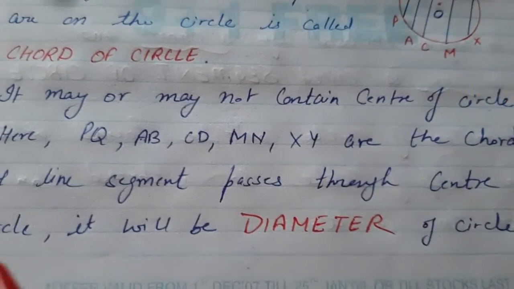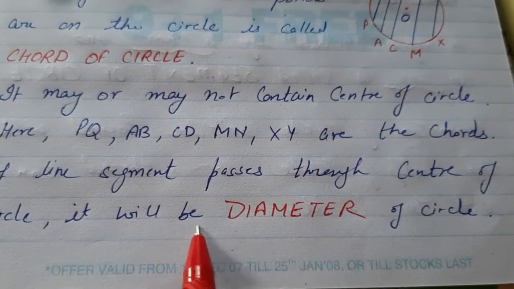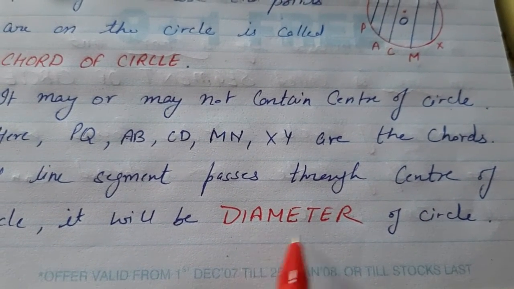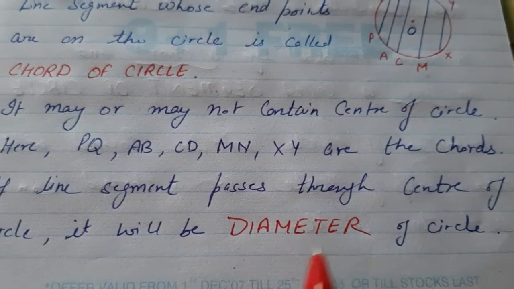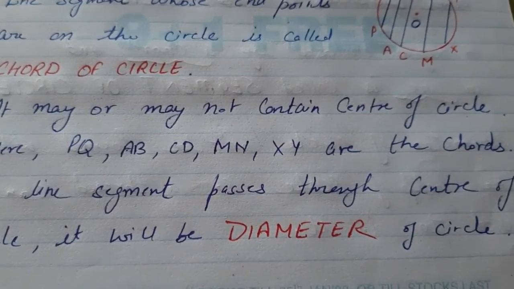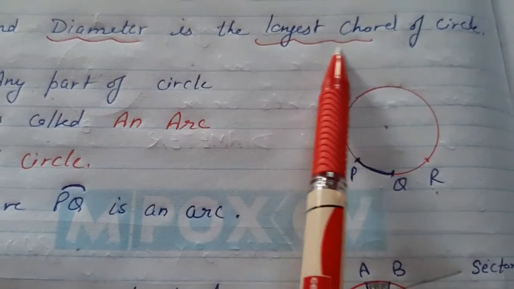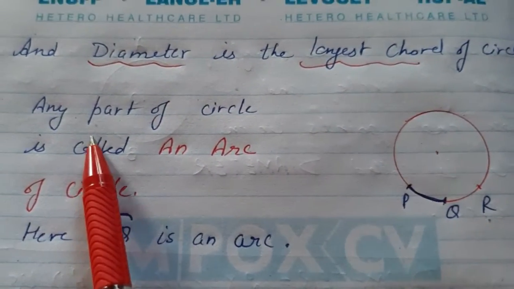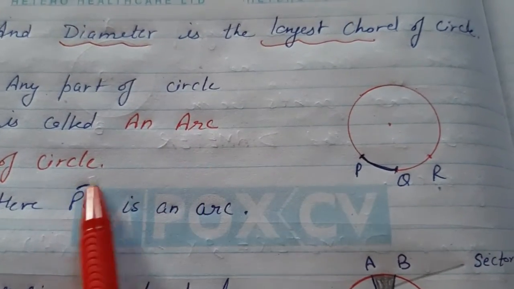But if the line segment passes through the center of the circle, then it will be the diameter of the circle by the definition, and it will be the longest chord of the circle. Diameter will be the longest chord of the circle. Clear?